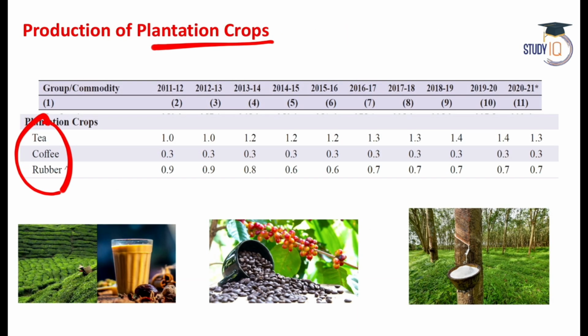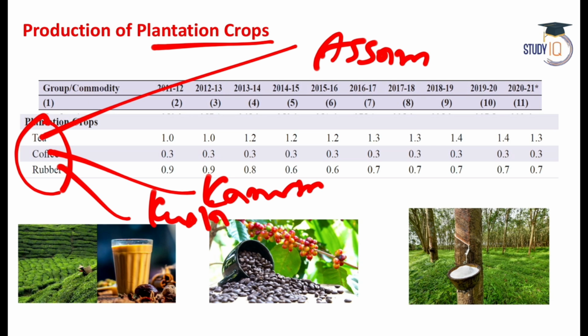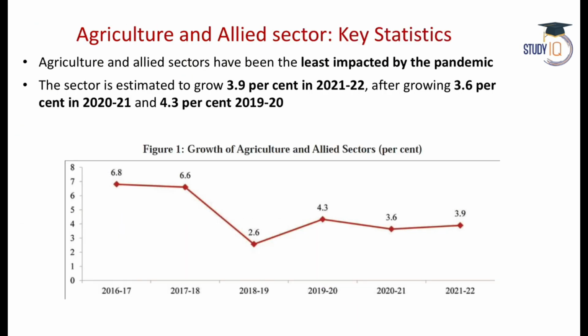So let me tell you the state that topped. So tea, it is always Assam, coffee is always Karnataka, and rubber is always Kerala. Second is Tamil Nadu in rubber. In fact, Kerala and Tamil Nadu, they together contribute more than 85% rubber production in India. So rubber is always Kerala, coffee is Karnataka and tea is Assam.